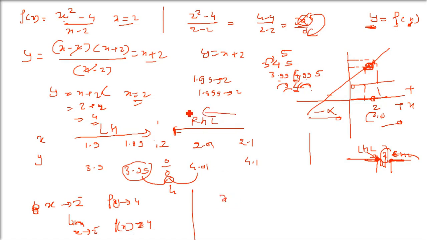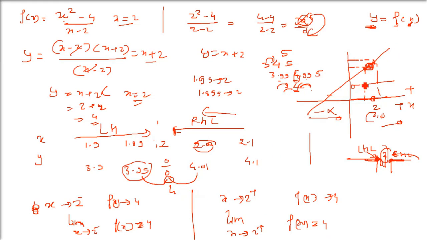Now coming to the right hand side. By convention, we know that on the right hand side we take plus. So we have x tends to 2 plus, where 2 plus is a superscript. So f(x) tends to 4 when we have a value just ahead of 2, a value after 2 which is not touching it but just standing beside 2. It is 2 plus, and you are also going to get 4 because 4.01 is equivalent to 4.